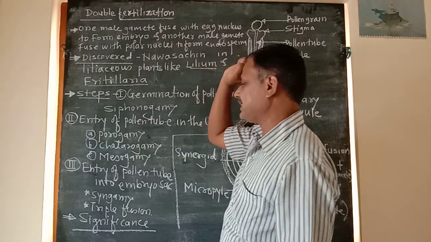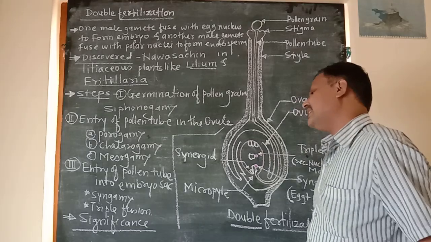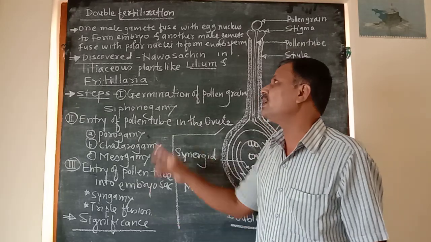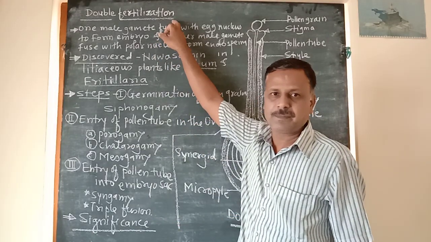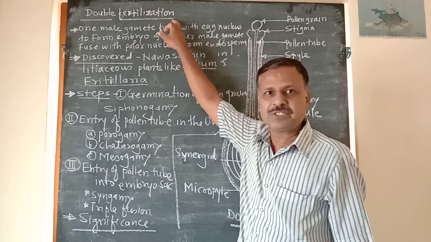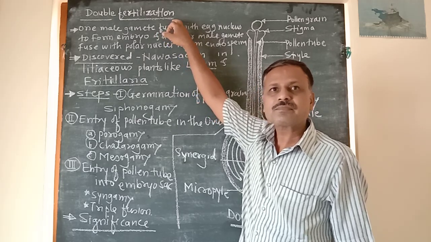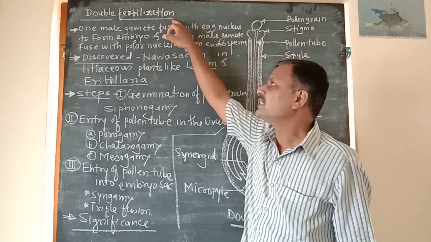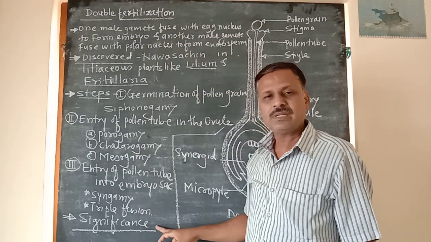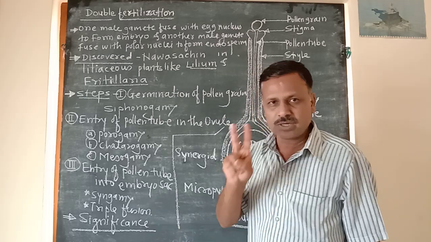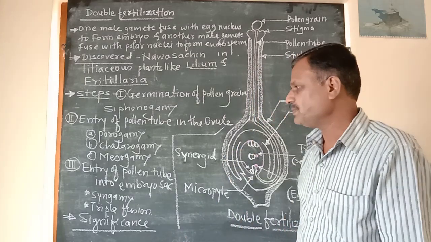Then next point, the significance of double fertilization. There is a question in the board exam: give the significance of double fertilization for 2 marks.